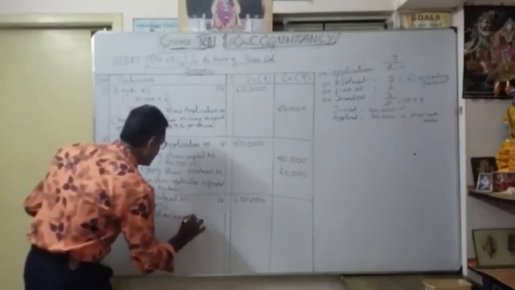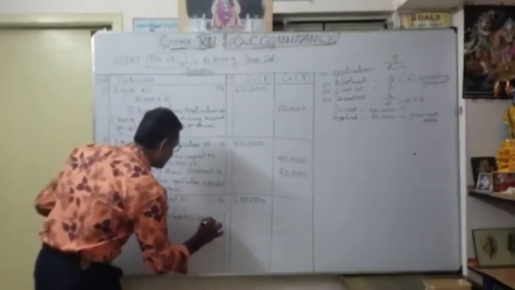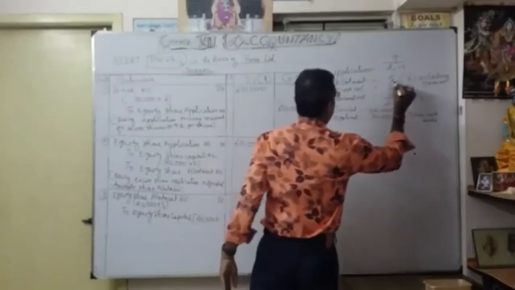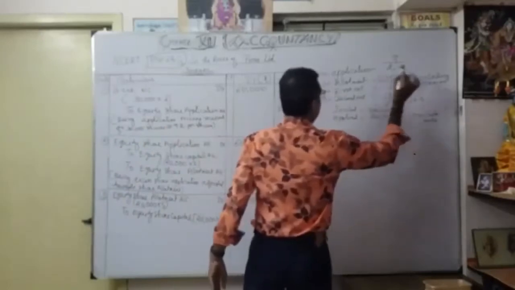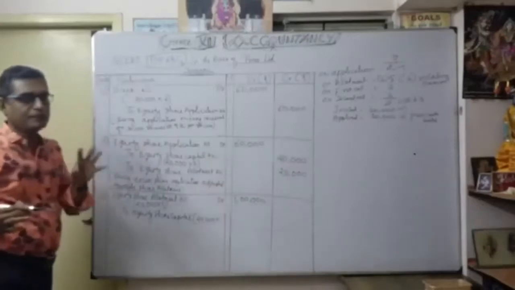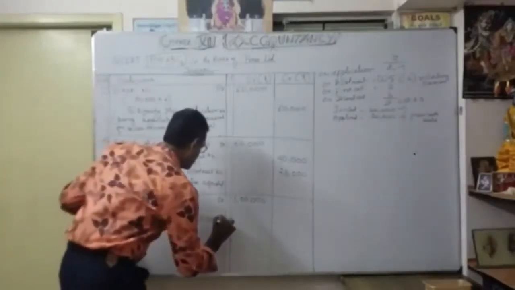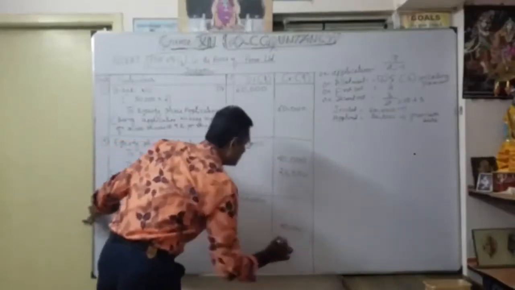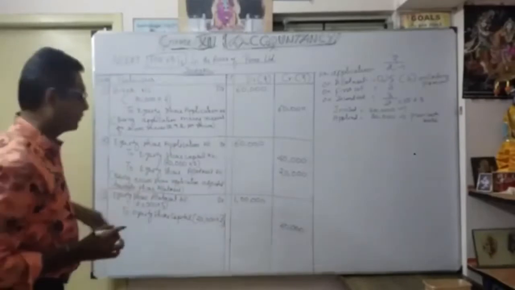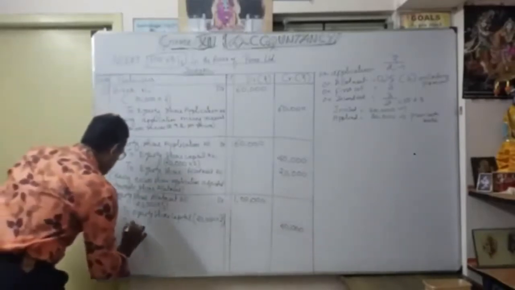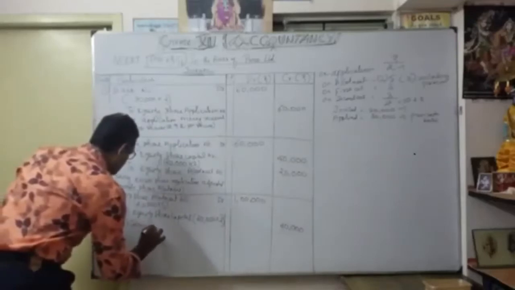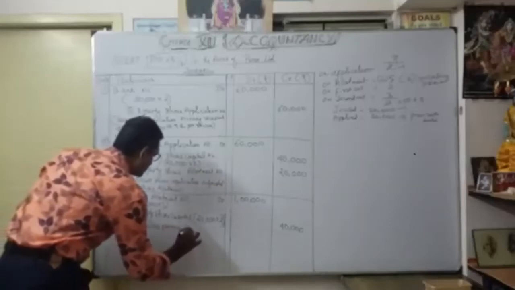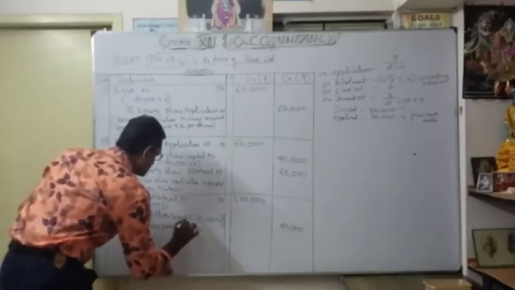20,000 into only 2 rupees. Here only 2 rupees; 3 rupees is premium. So 2 rupees is the share allotment. So 40,000. That's why you should be very careful. Whenever shares are issued at a premium, you have to bifurcate. So to securities premium reserve account.